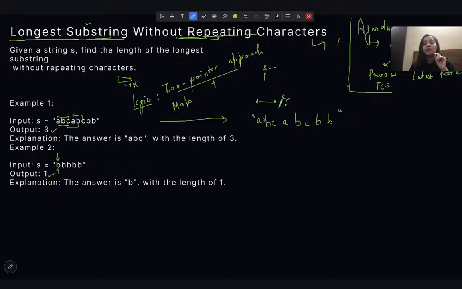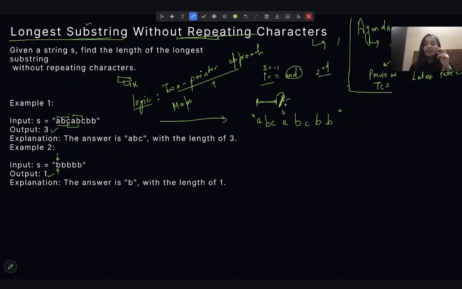Another will be our i, which will be casually traversing the array, but it will also be keeping track of the end position of my substring, wherever I am. It will help me find the end of the substring as well. Now the third part. One thing we wanted to do is keep track of a substring, right? The second thing we need to do is know when the substring will break: when we have a repeated character. Whenever we get a repeated character, the substring will break.